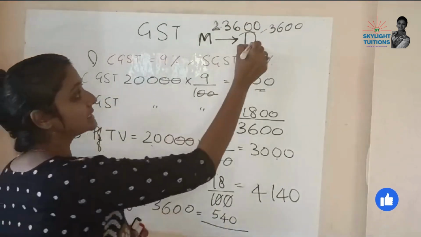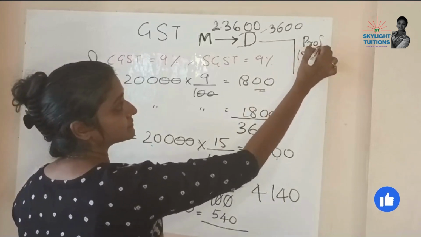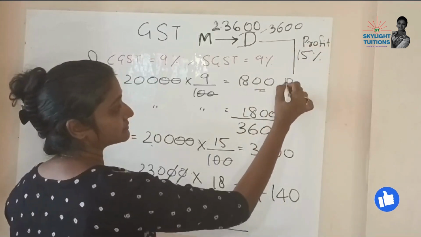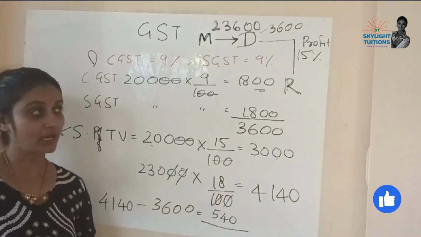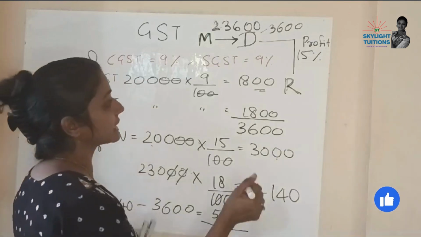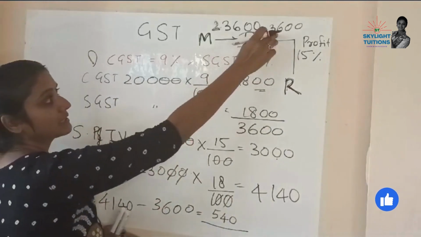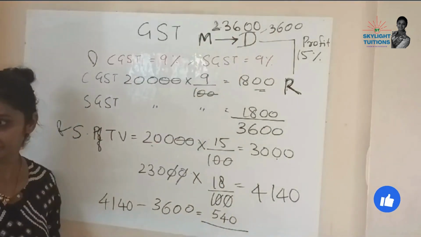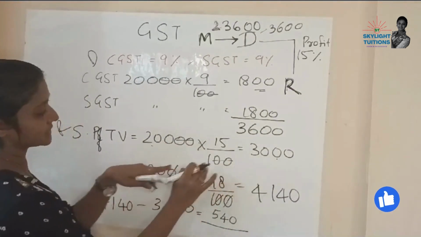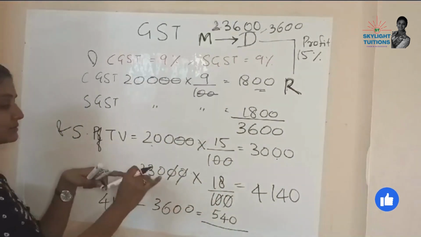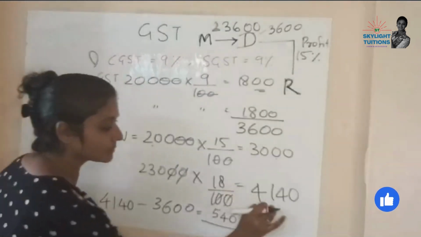Now my dealer has added a 15% profit to it and he gave it to R. Right? Are you getting what I am trying to say? He gave it to R. So if he is going to get only 23,000, that is this, will he be at a loss of 600? Yes. So what he did, to 20,000 he put 15% profit, so it becomes 23,000. Now to 23,000, 18% GST, which comes out to 23,000 plus this much.